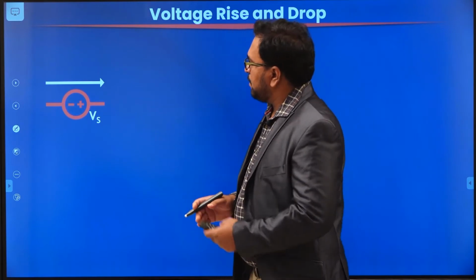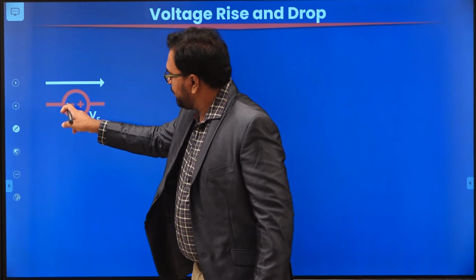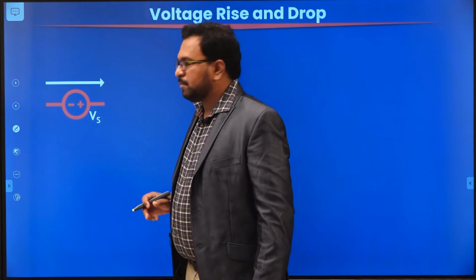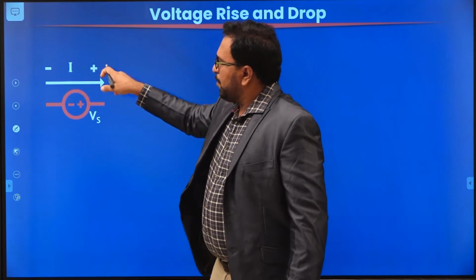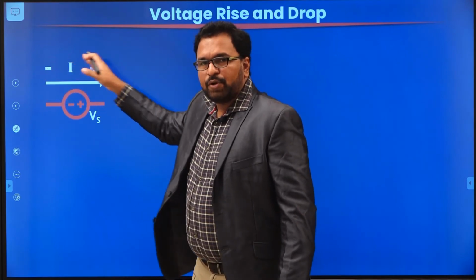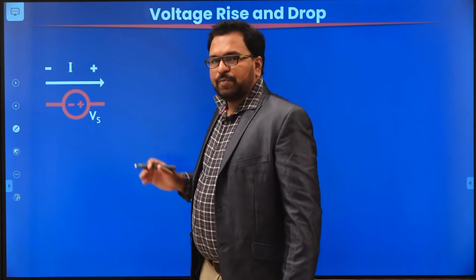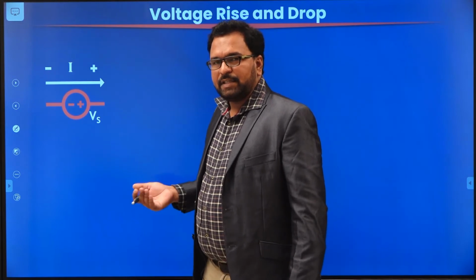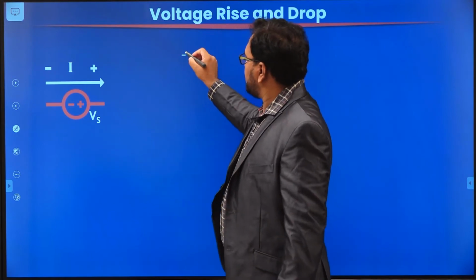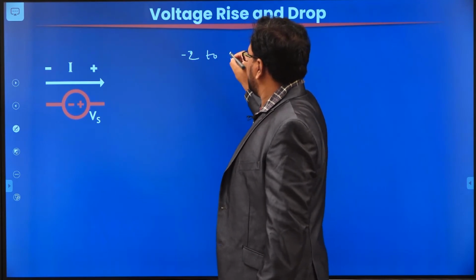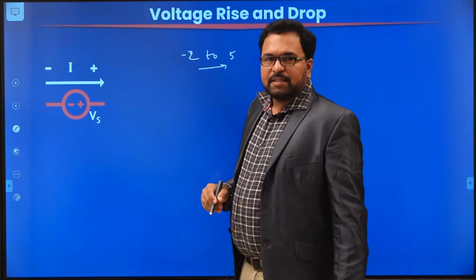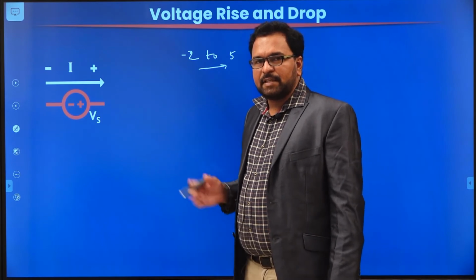That means the current is moving from negative polarity to positive polarity, that is, from a negative value to a positive value. So negative to positive means increase or decrease? Always it is an increase. A negative value, for example, minus 2 to 5.